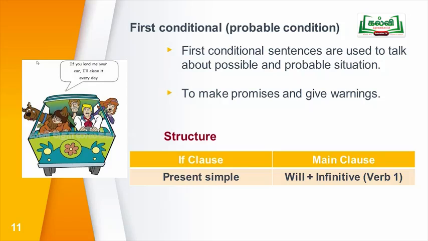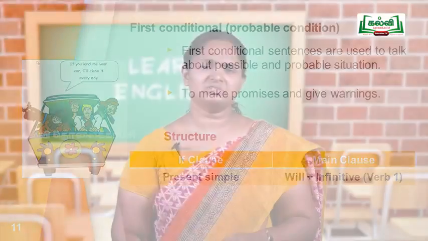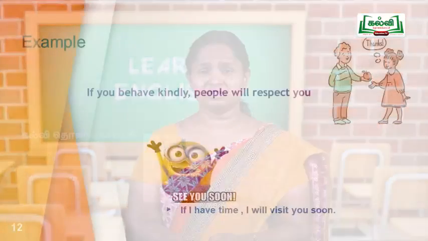In the main clause, future tense: will plus verb infinitive. That is first conditional sentence. First conditional is also called probable condition, real condition, because the result may happen in the future.